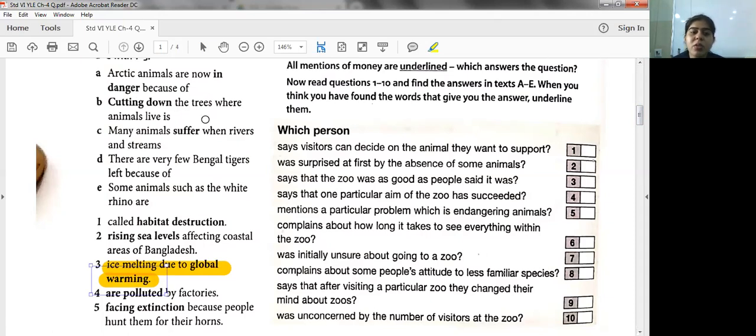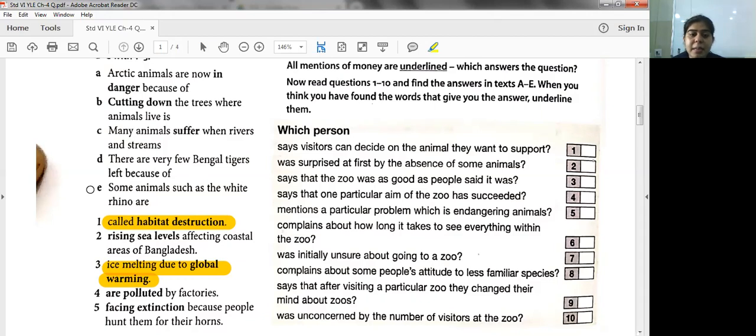Next, cutting down the trees where animals live is dash. It is habitat destruction. You're destroying their livelihood. Okay, you're cutting down the trees and you're destroying their livelihood. So it is called habitat destruction. So it is number 1.